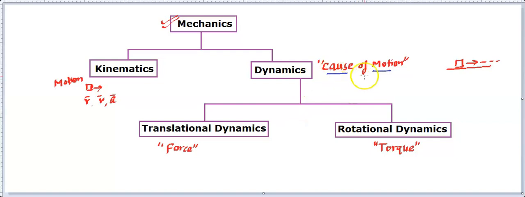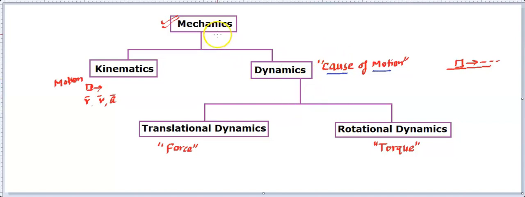And once we have understood the cause behind the motion, how this force causes motion, we have already understood how the motion takes place. That means we can describe the motion. Then we will know completely about motion, whether it's related to cause or related to description. And when we complete rotational, then it will cover the entire aspect of mechanics, and these mechanics aspects will be applicable in future parts as well. So that makes a very basic part of physics, hence it has been placed as the first part of this physics syllabus. So this is very important for you to understand.